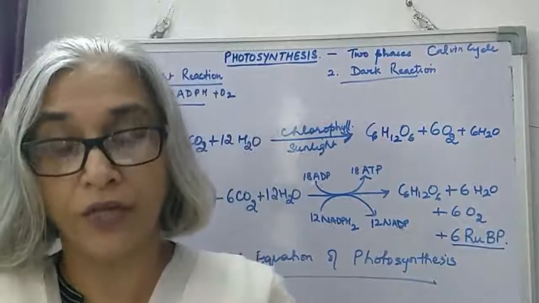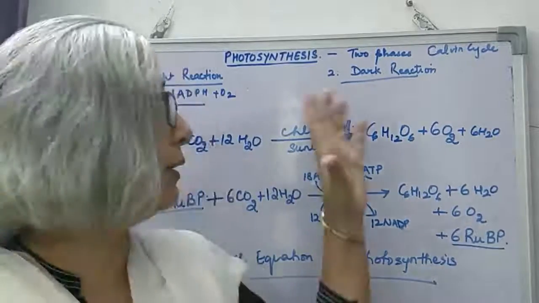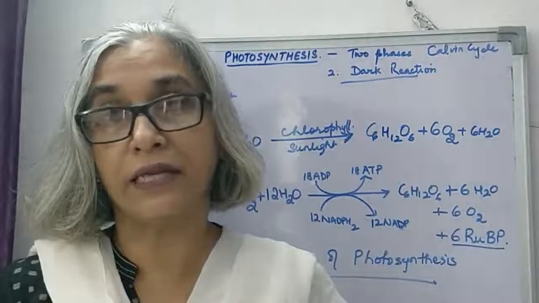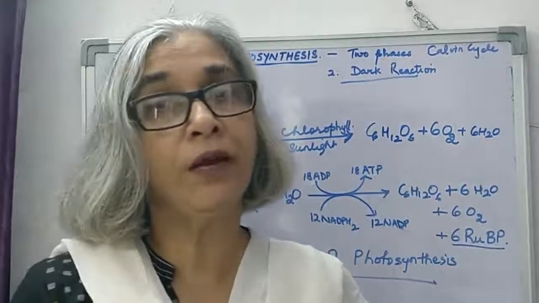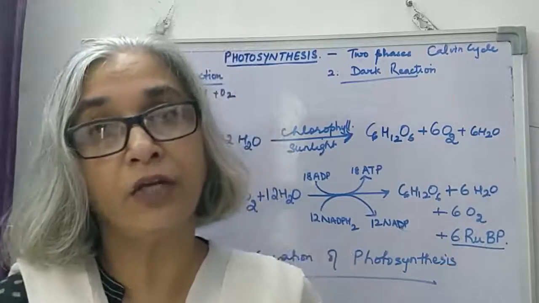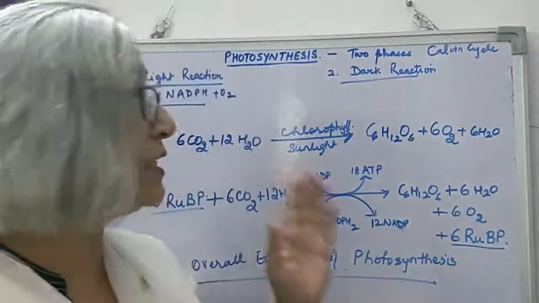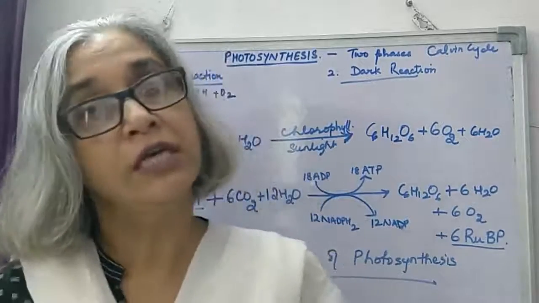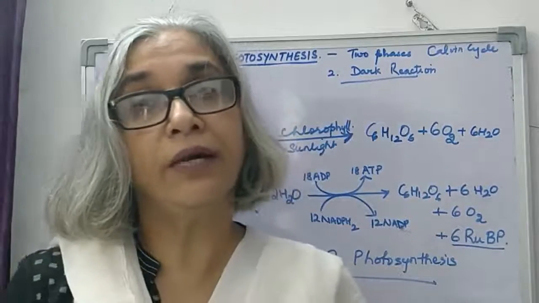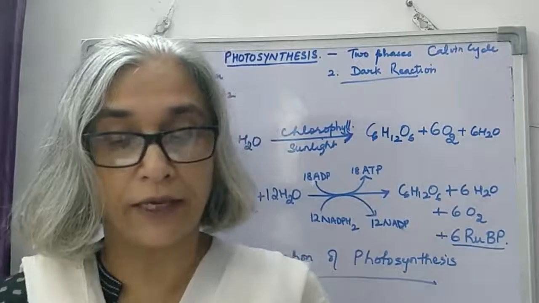But before I tell you the entire cycle, there's a slight difference in the anatomy of the leaves of C4 plants, and these C4 plants grow in tropical regions while C3 plants grow in temperate regions. We will also be doing the difference of C3 and C4 plants, but let me tell you about the C4 cycle.